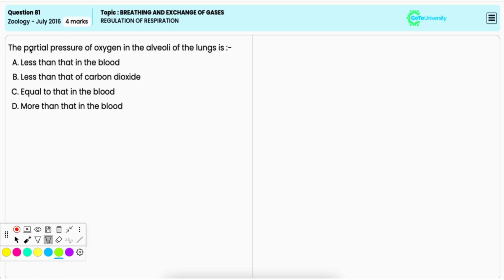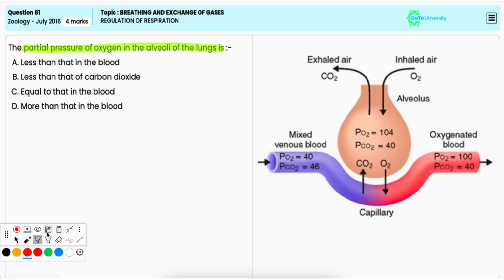The partial pressure of oxygen in the alveoli of the lungs is: Option A, less than that in the blood. It is incorrect because the partial pressure of oxygen in the alveoli is higher than in the blood. Option B, less than that of carbon dioxide. It is also incorrect because the partial pressure of oxygen in alveoli is higher than that of carbon dioxide.